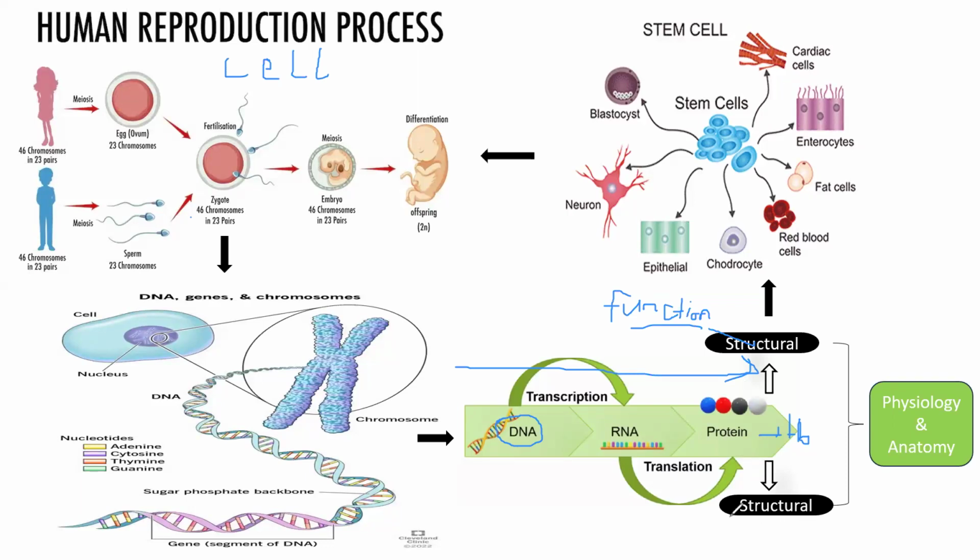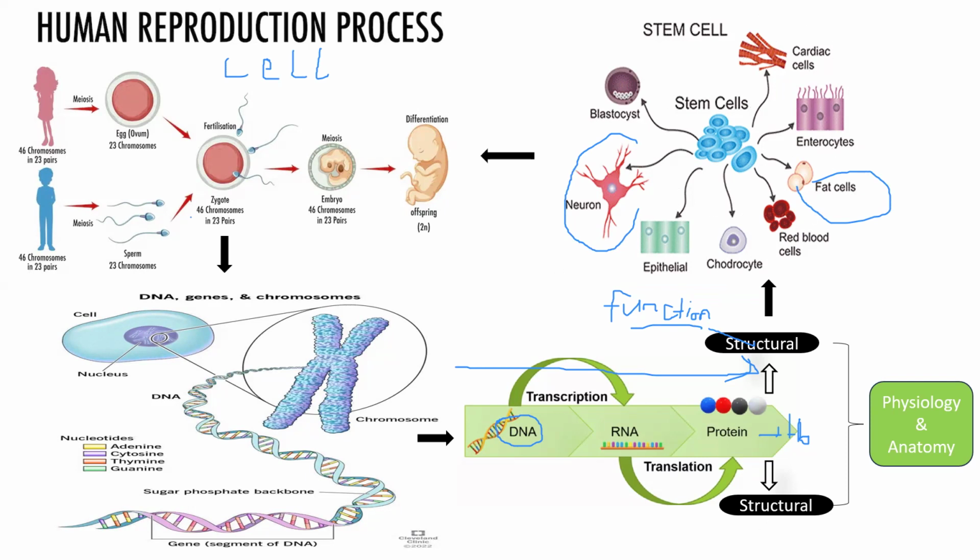And we have structural proteins. Some proteins are responsible for how the shape and the structure of a particular cell will look. For example, now look at this. We have fat cells, that is the adipocyte, the cells found in breast. We have neurocytes, that is the cells found in neurons. We have chondrocytes, the cells found in bones. We have cardiac cells.